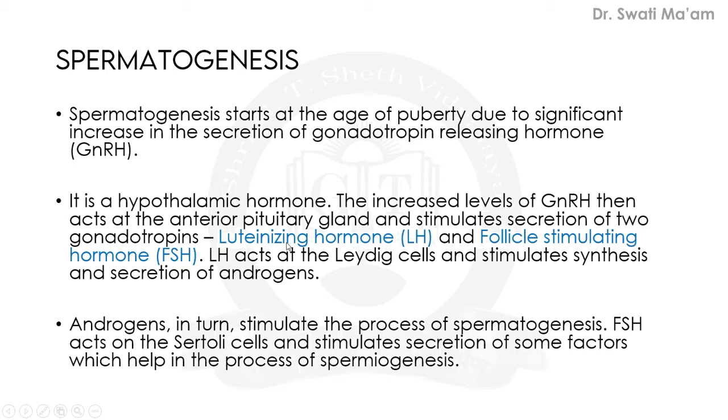These are luteinizing hormone, shortly written as LH, and follicle stimulating hormone, known as FSH. Both combined are commonly known as gonadotropins, because we designate the testes and ovaries as gonads. So the hormones which act on them are known as gonadotropins.